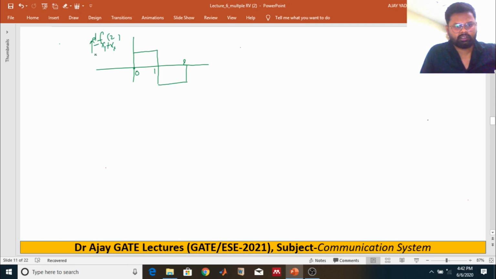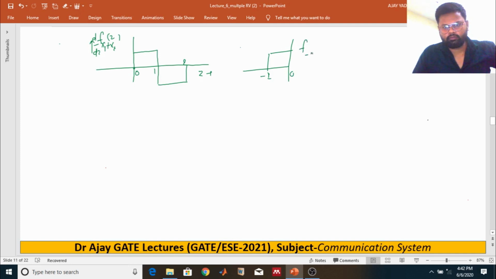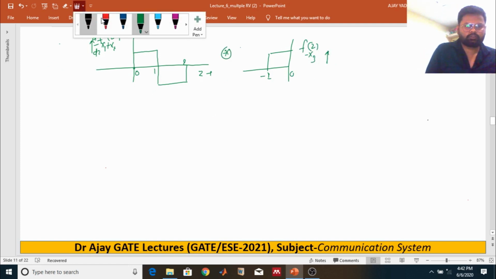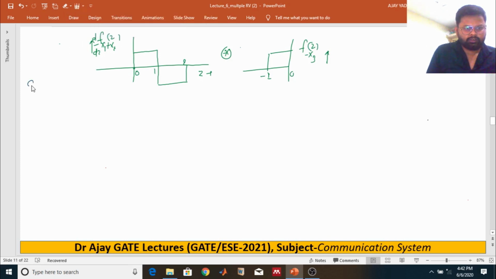This is the differentiation, and we have to convolve it with minus x3, right? We have to convolve this one, and you will get the differentiation of f of z, the differentiation with respect to z of f of z.